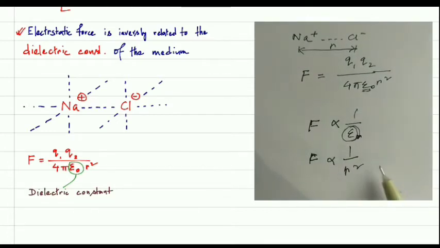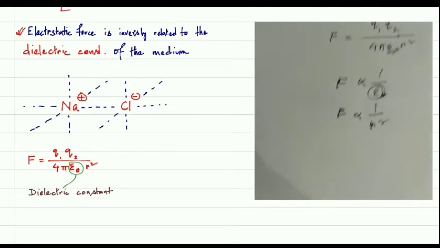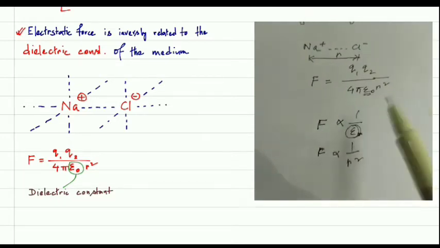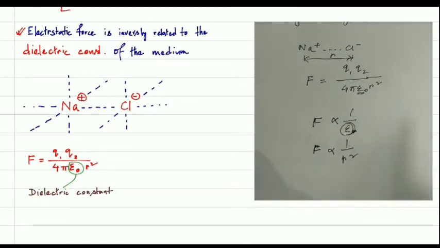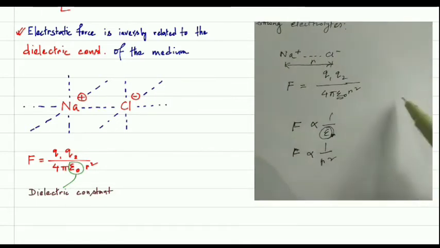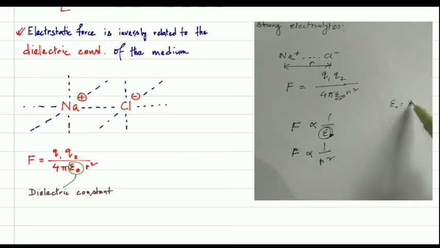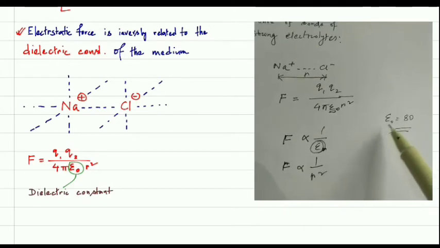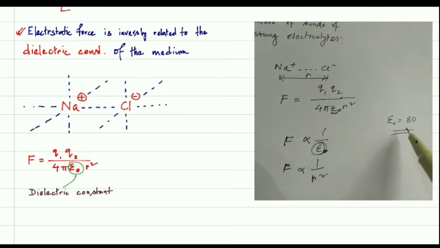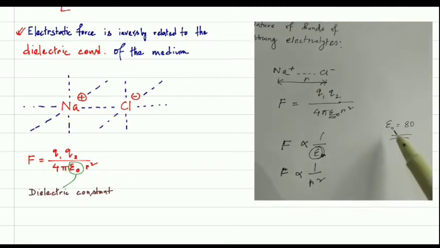Okay, we're going to discuss this point. Let us suppose we are going to put this sodium chloride in water. In water, always remember that epsilon naught is almost 80. What is the meaning of this? That the dielectric constant of water is 80 times higher than air.